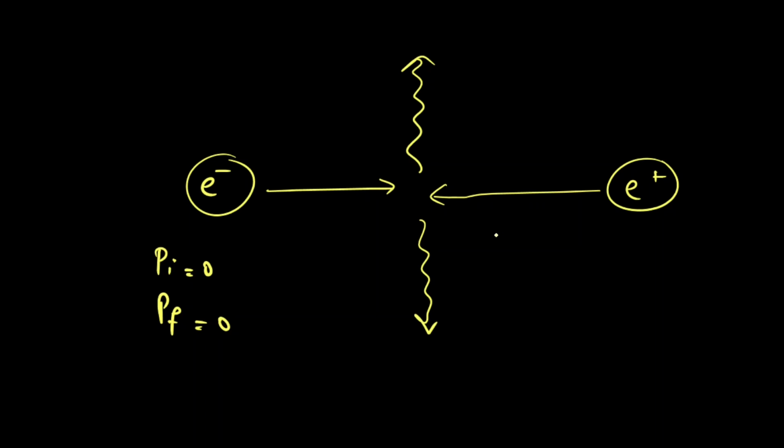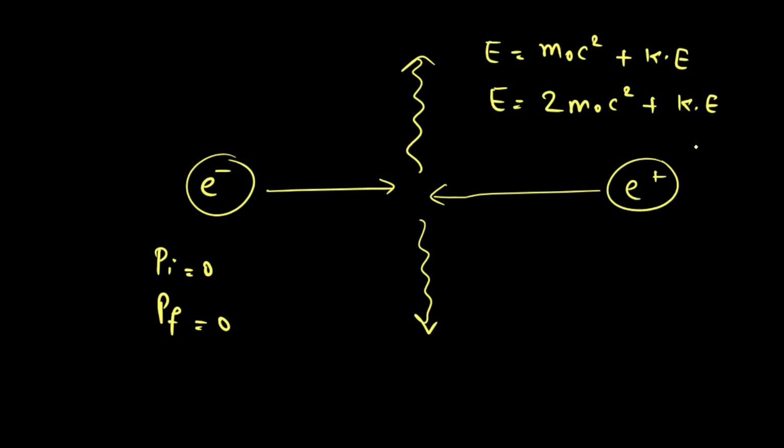Now, to see the conservation of energy, we know the rest mass energy can be written as m naught c square, but since we are dealing with photons here, relativity comes into play, and we know the relativistic energy is given as E equal to rest mass energy plus some kinetic energy. Since the rest mass energy of electron and positron are both the same, we can say that E equal to 2 m naught c square plus the total kinetic energy of electron and positron.